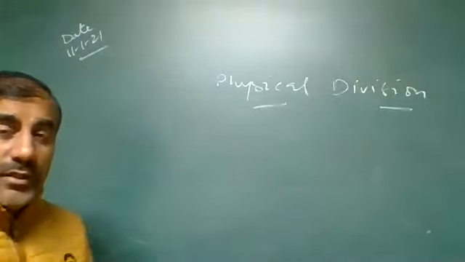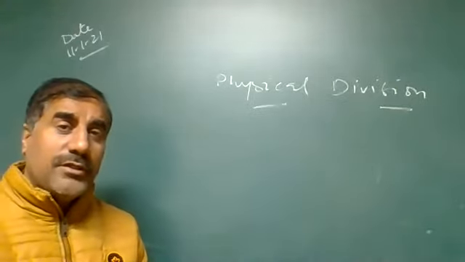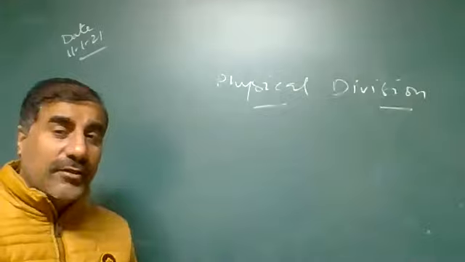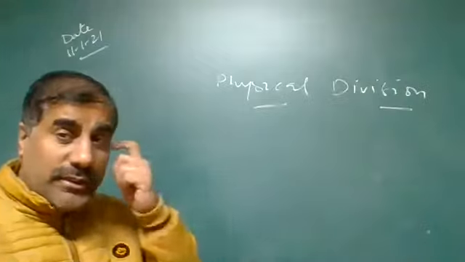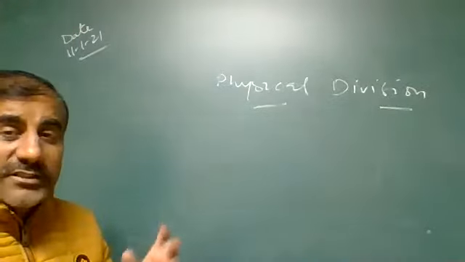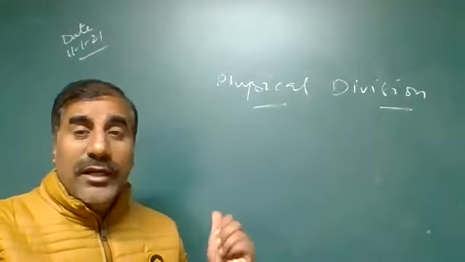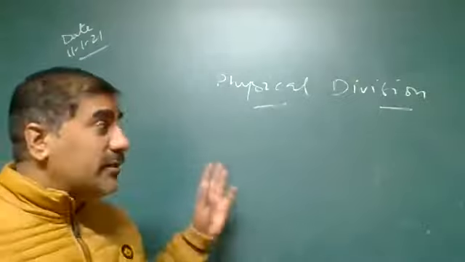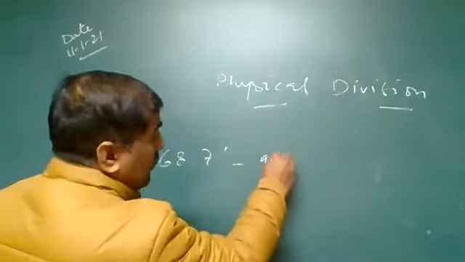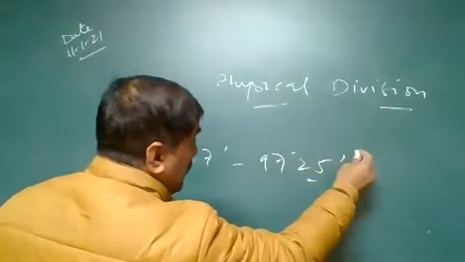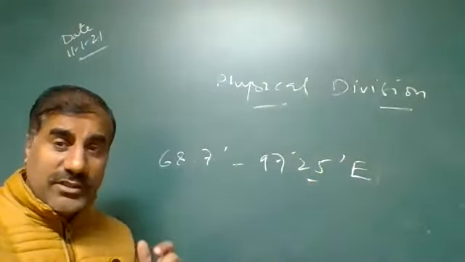Good morning, dear. Earlier, we discussed latitude and longitude, India's size and location. In chapter 1, we discussed the latitudinal extension of India from 8 degrees 4 minutes to 37 degrees 6 minutes, and the longitudinal extension from 68 degrees 7 minutes to 97 degrees 25 minutes east. We discussed the standard meridian of India, 82 and a half east longitude.